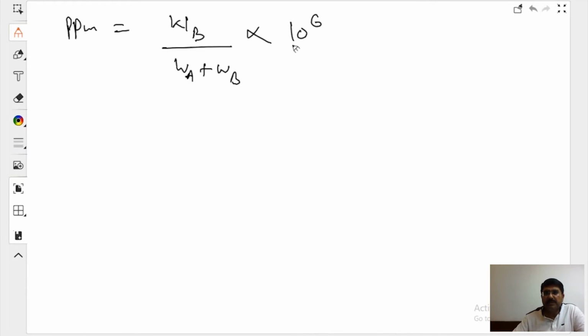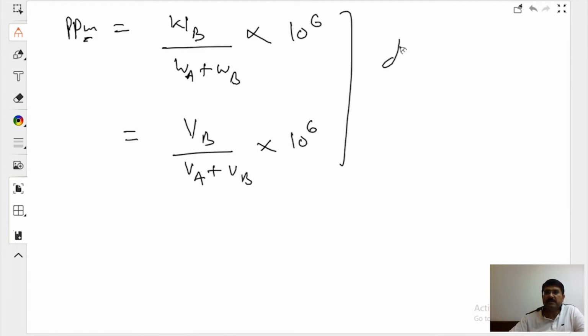Do you understand what you used to do in percent? You used to multiply it by 100. Here we are multiplying it by 10 to the power 6. And definitely it is used for dilute solutions. And there is no condition that this is going to be used only for weight. You can use it like this: volume of a component divided by total volume of the solution, into 10 to the power 6. It could be volume also. And it is used for which solution? Dilute solution. Very dilute solution.